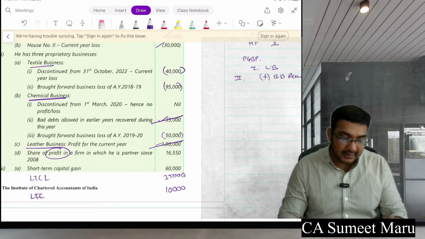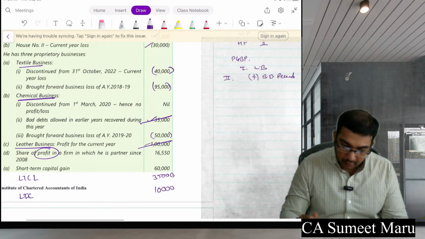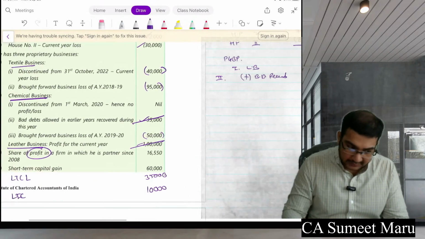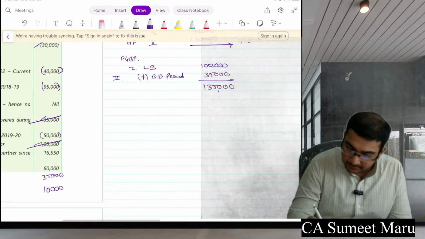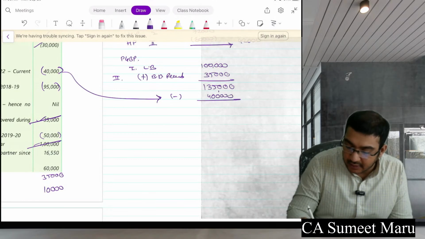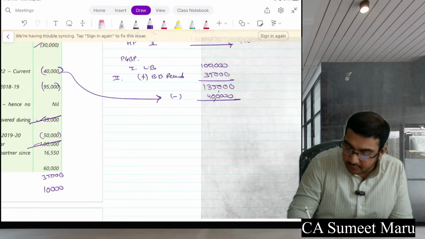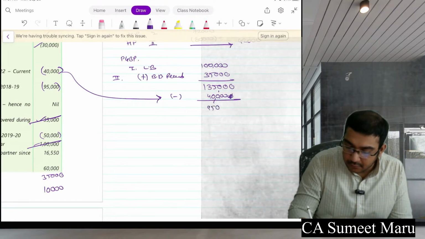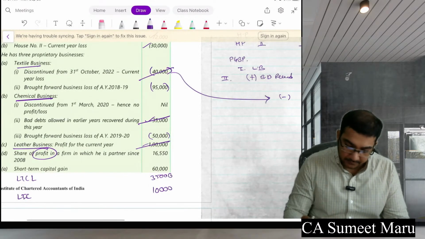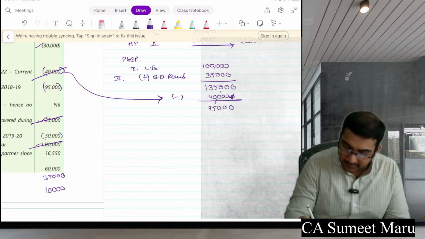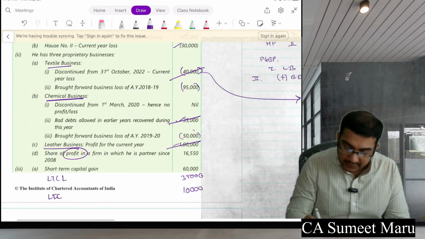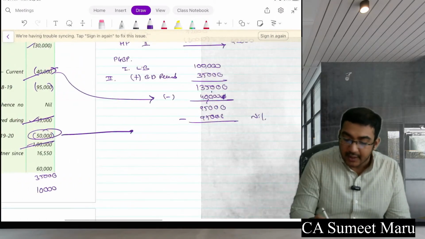Now we'll start subtracting the losses from this. First we will subtract the current year loss of your textile business. That comes to 40,000. Balance 95,000 is still outside there. Now you will subtract the brought forward loss. So the complete 95,000 can be subtracted here. So there is nil profit outside. We still have a loss of this 50,000, but this 50,000 loss will be carried forward.